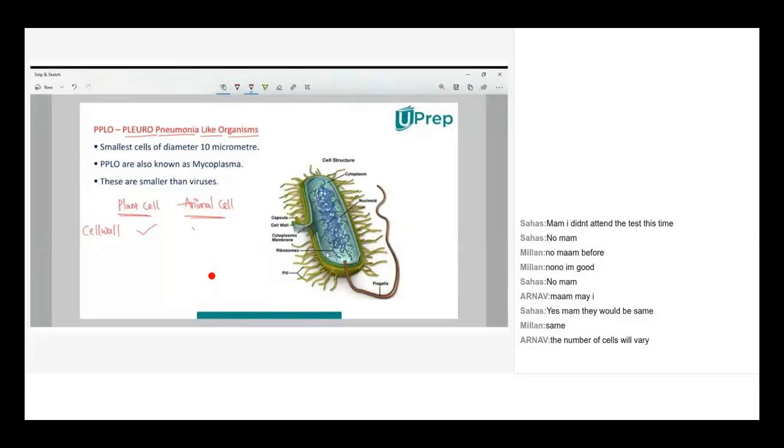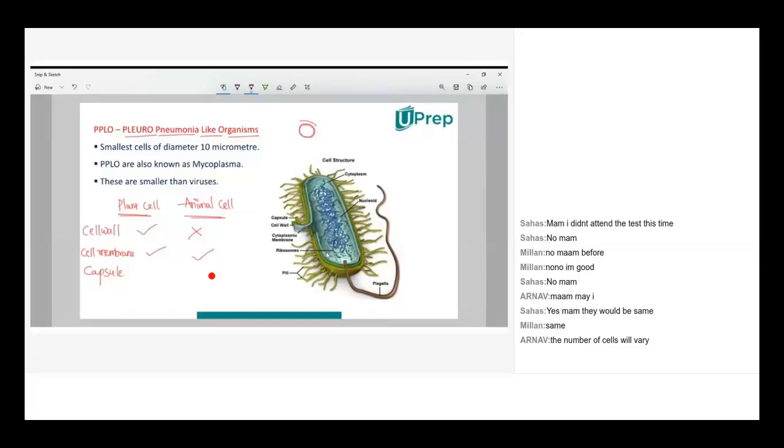Then, the cell membrane, also called plasma membrane, you'll find in both plant cell and animal cell. But there is a special structure called capsule, which will be outer to cell membrane. Assume that this is capsule. You will have membrane or cell membrane around it.